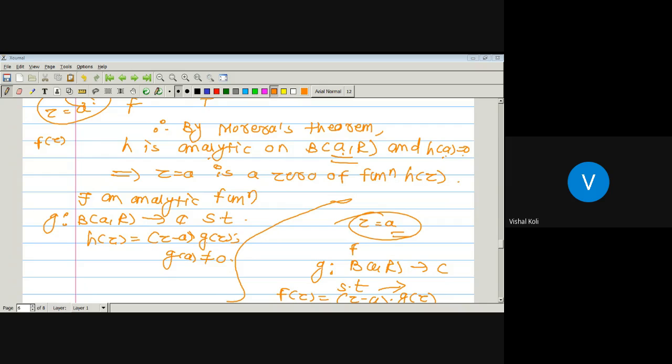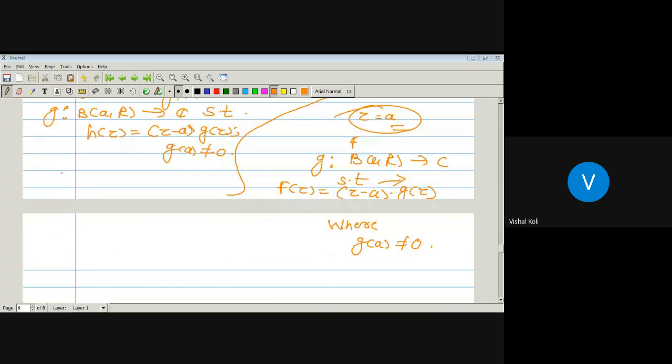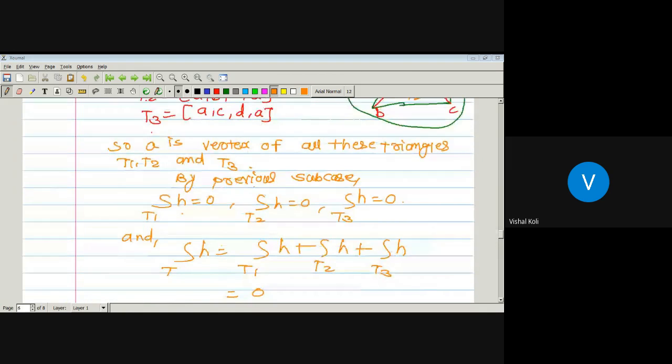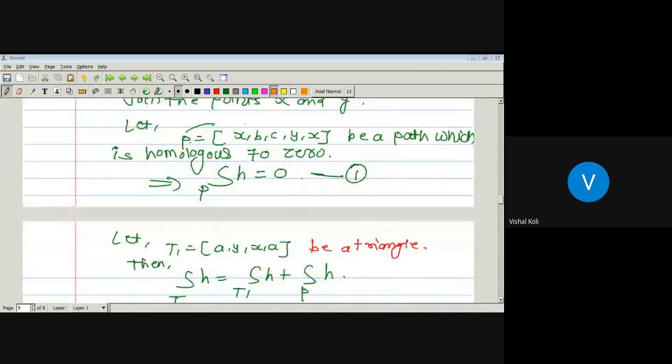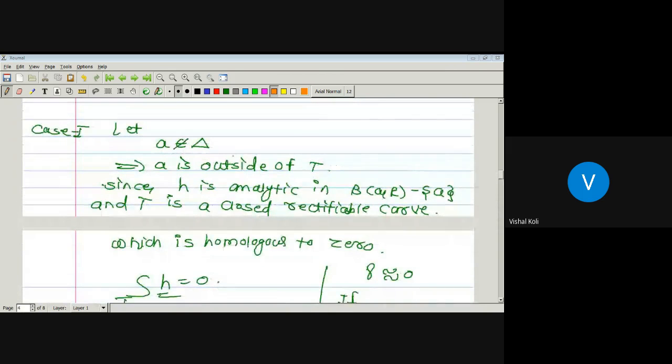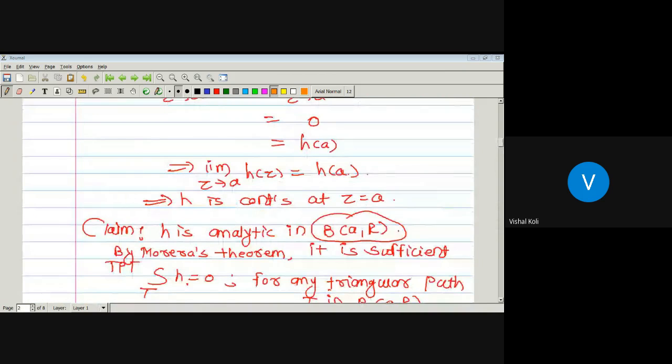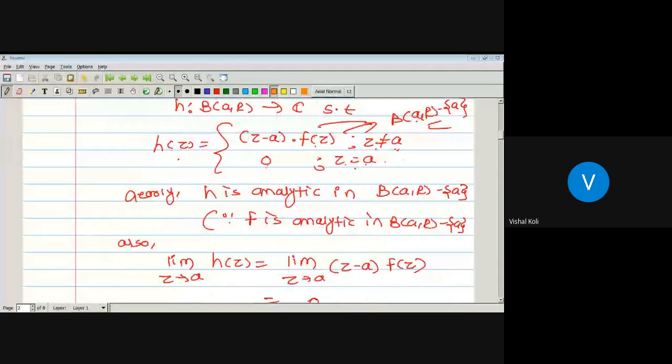Now, for the region 0 less than modulus of Z minus A less than R, by the definition of small h that we defined earlier, H of Z is equal to Z minus A into F of Z whenever Z is not equal to A, that is on the open ball about A of radius R minus the point A, and it is equal to 0 whenever Z equals A. So for that region, H of Z is equal to Z minus A into F of Z, and H of Z is equal to Z minus A into G of Z.